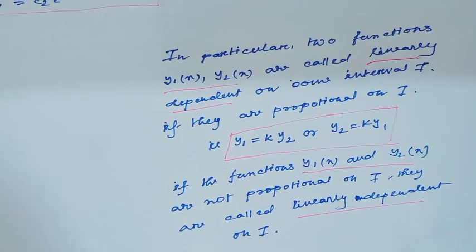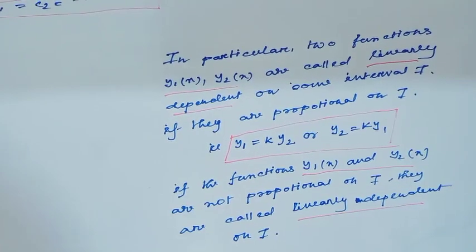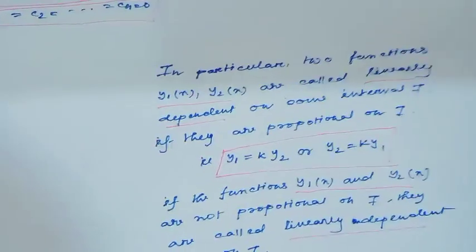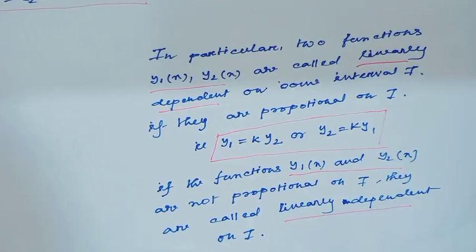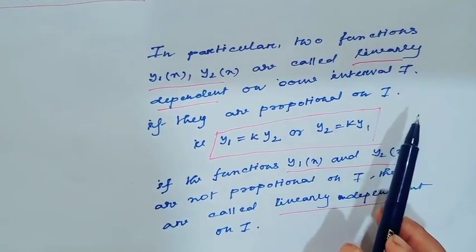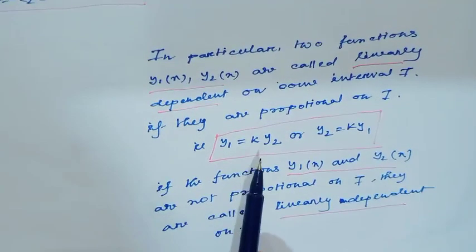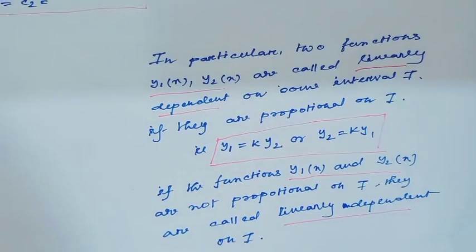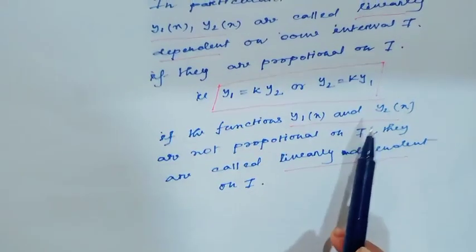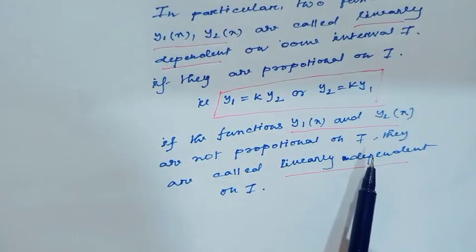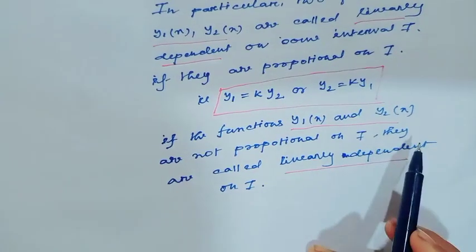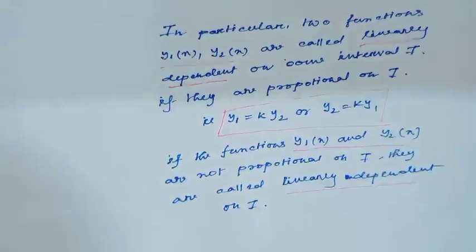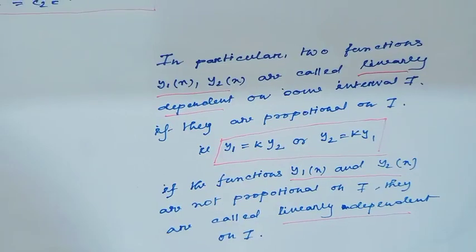If we consider two functions, then in particular two functions y1(x) and y2(x) are called linearly dependent on some interval I if they are proportional on I. That means y1 equals k y2 or y2 equals k y1. And if the functions y1(x) and y2(x) are not proportional on the interval I, then they are called linearly independent on the interval I. This is the concept of linearly dependent and independent functions.